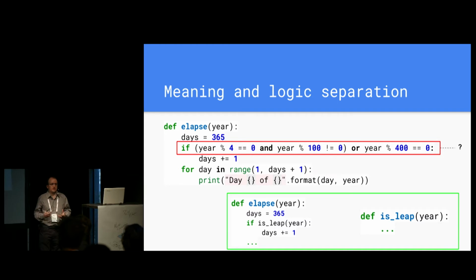I shouldn't be guessing anything. If I want to figure out if a year is leap or not, I already have a function that resolves that problem for me, and I can just simply read the code. So something as simple as this is probably really powerful, because this is probably the simplest kind of change you can make to the code that at the same time adds the most value.